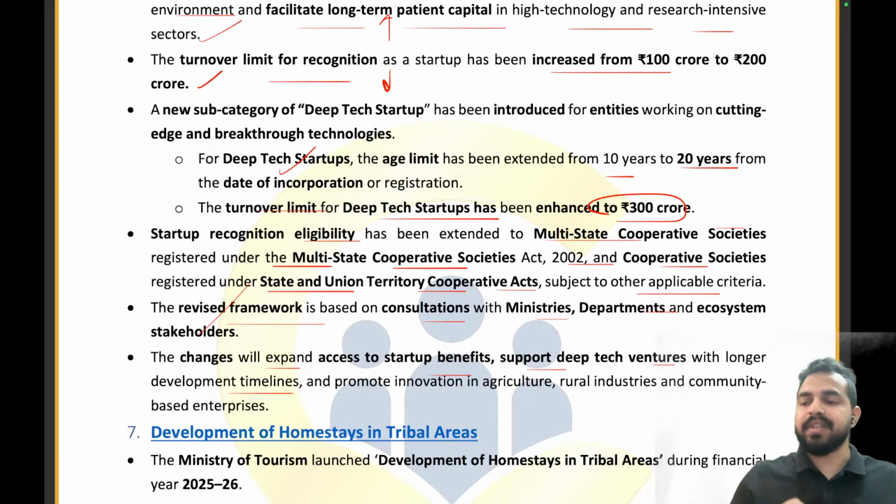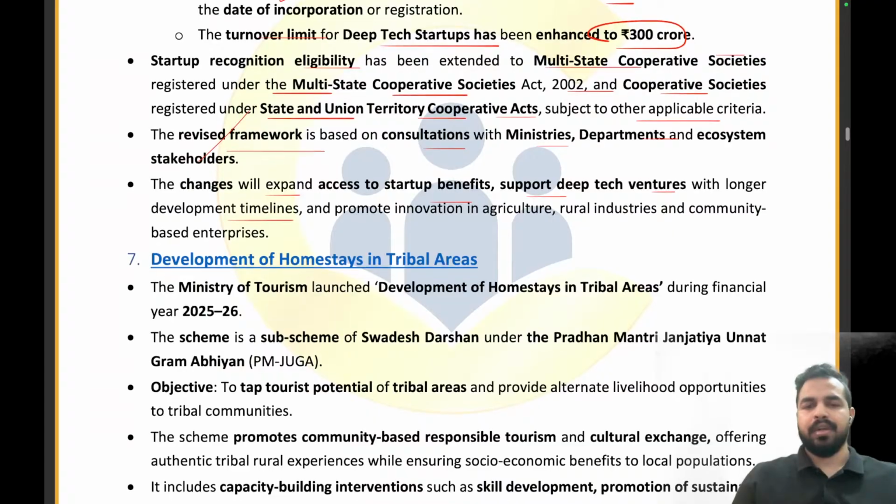Let me tell you a very, very important part: these changes can be asked in the upcoming examination. So please ensure you are revising them clearly. Clear everyone? So the startup recognition eligibility has now been extended to the multi-state cooperatives registered under the Multi-State Cooperatives Act 2002 and cooperative societies registered under State and Union Territory Cooperatives Acts. Now clear?